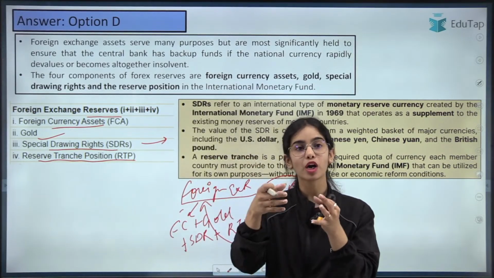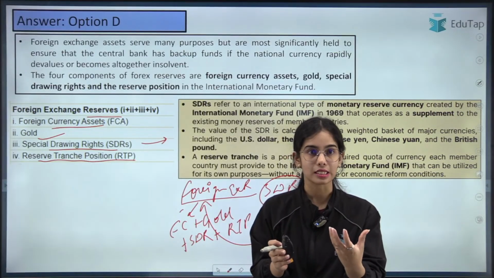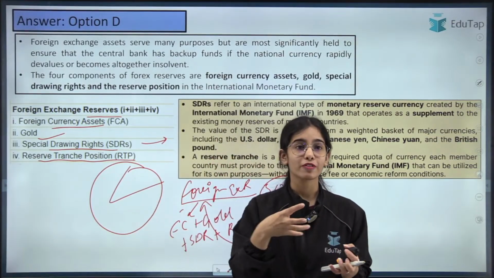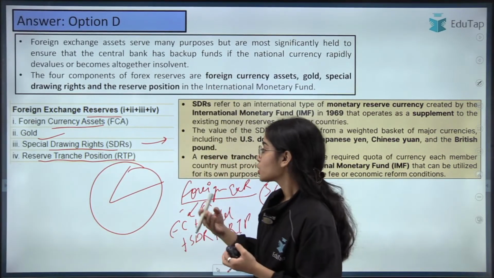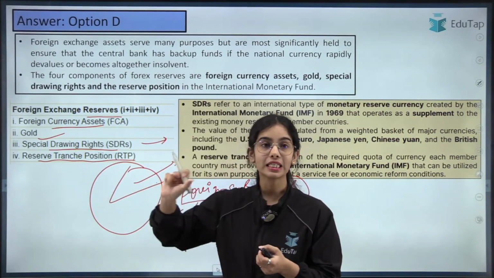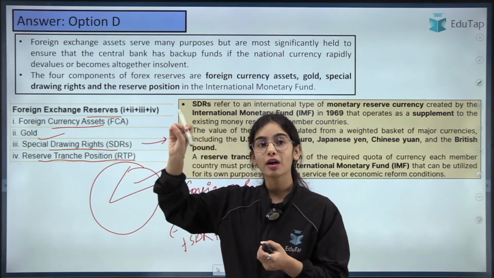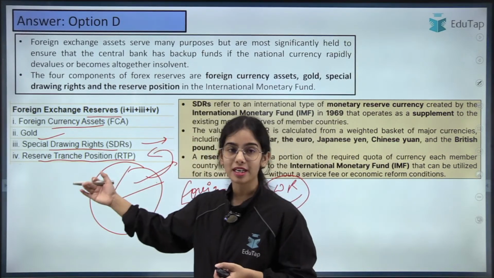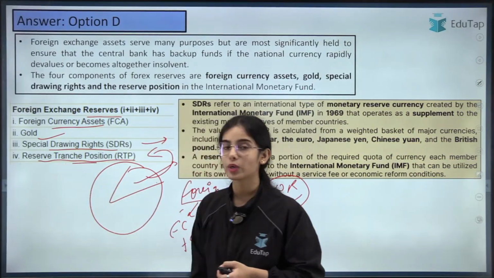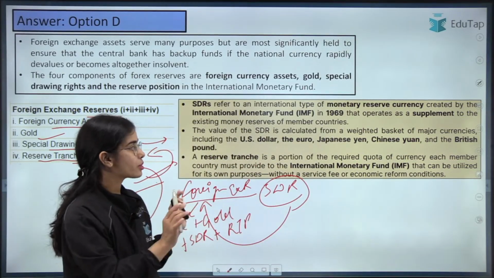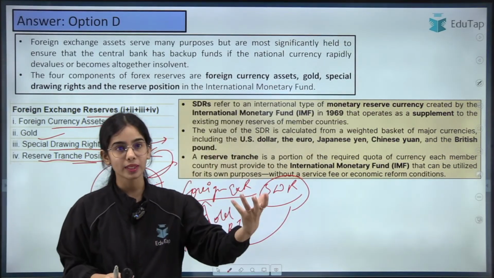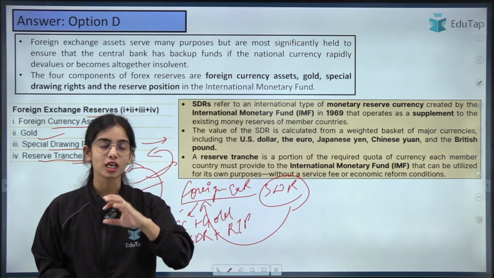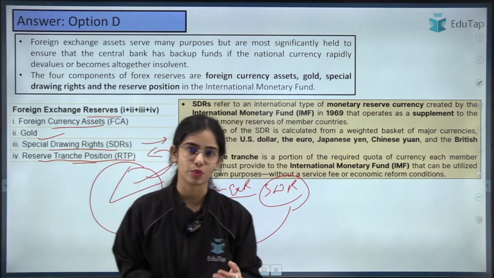A part of the quota we are providing in the foreign currencies, that is the 5 important currencies in the world. A part of that quota can be used by India itself in an emergency kind of situation, and that is known as the reserve tranche position. So reserve tranche is a portion of the required quota that we are providing to the IMF in the foreign currencies. A part of that required quota is reserved for India so that India can use it in an emergency kind of situation. Okay.